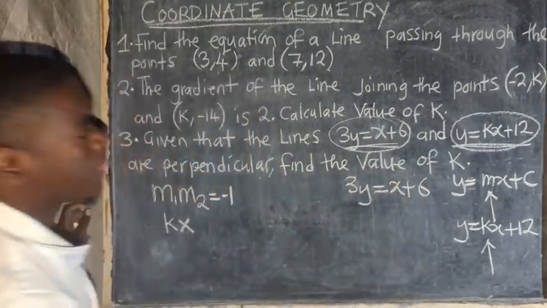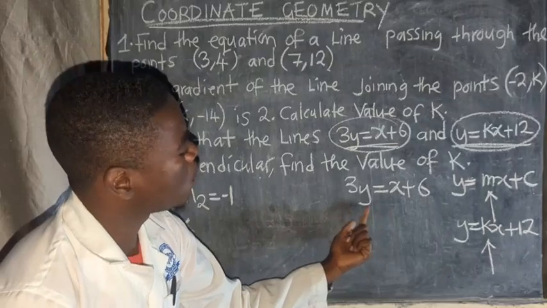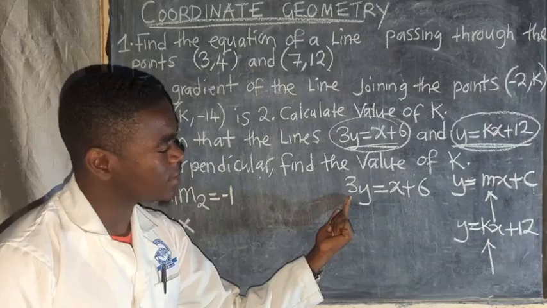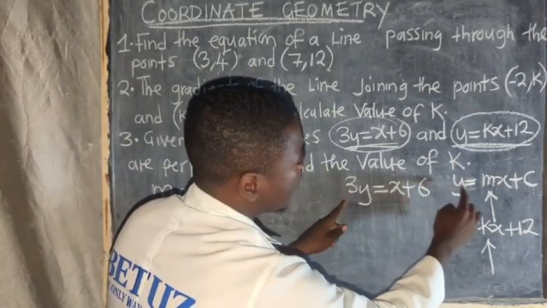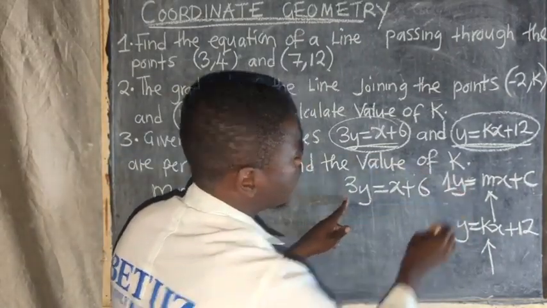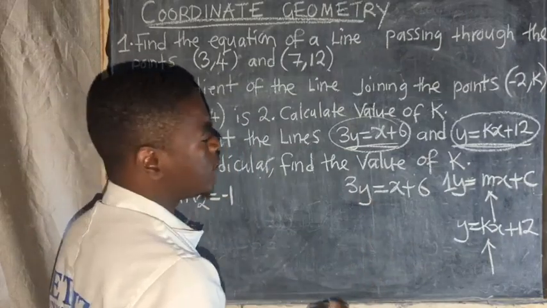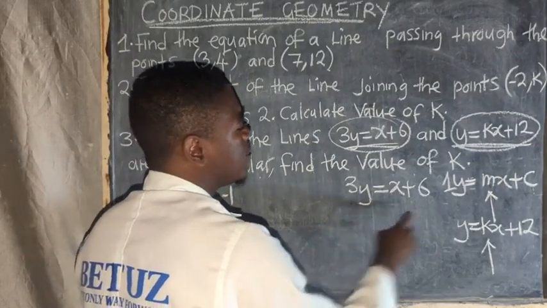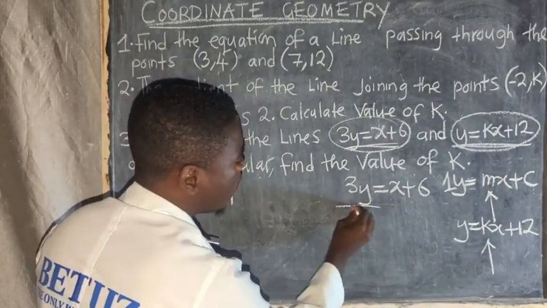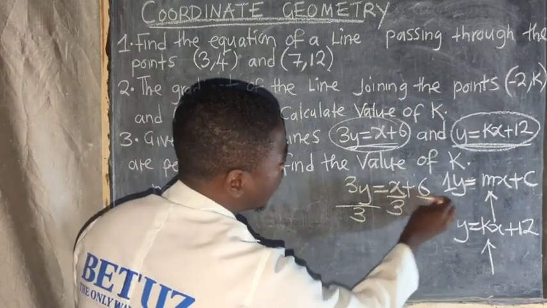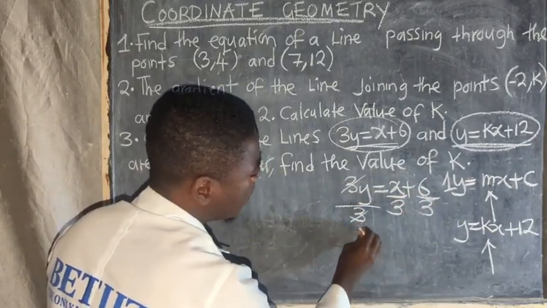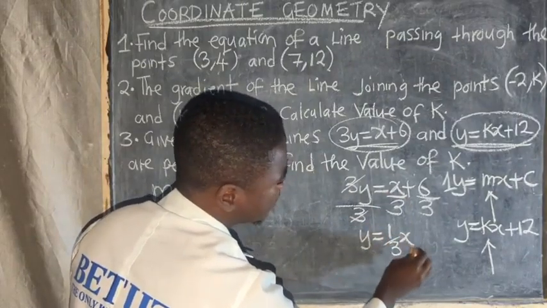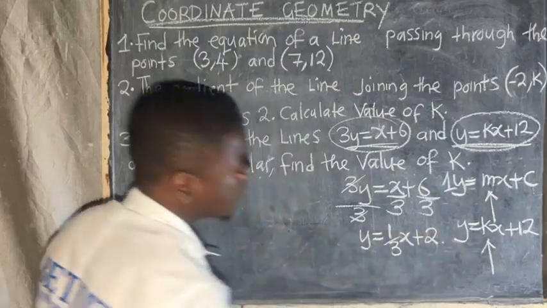Is y the subject of the formula here? No, it is not, because there is a 3 attached. Y should just have the coefficient 1, but in this case, the coefficient is 3. For me to make y the subject of the formula, I need to divide by 3 throughout. So I say over 3, over 3, over 3. This and that are cancelled. I'm going to have y is equal to 1 over 3 x plus 2.